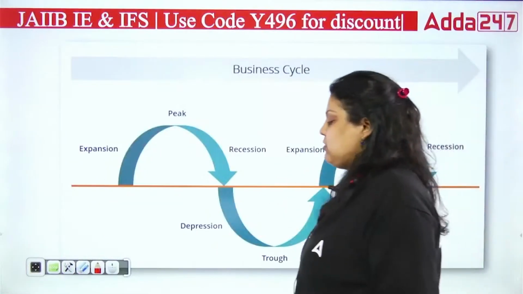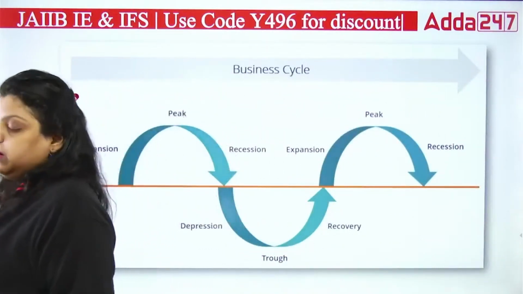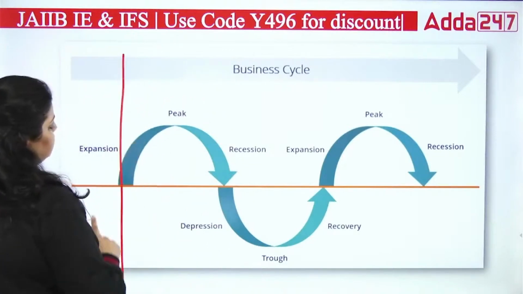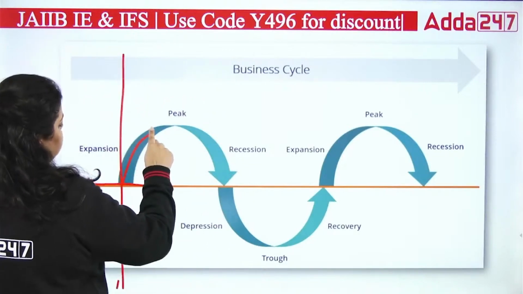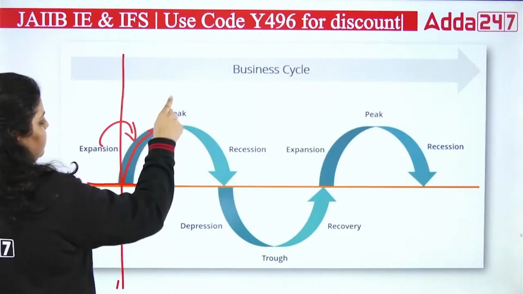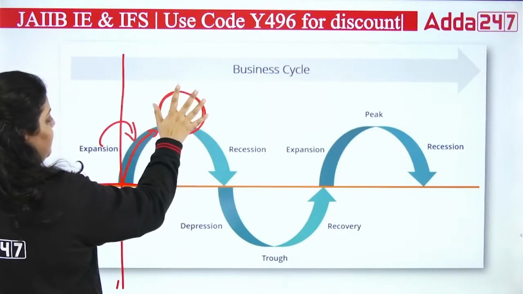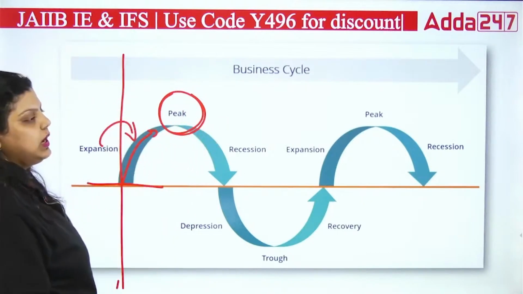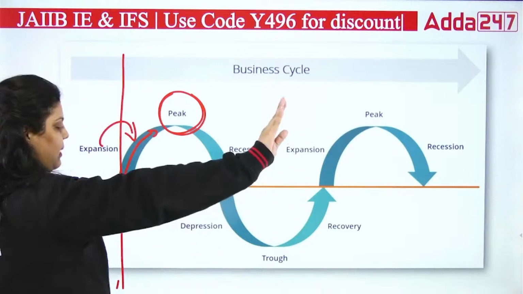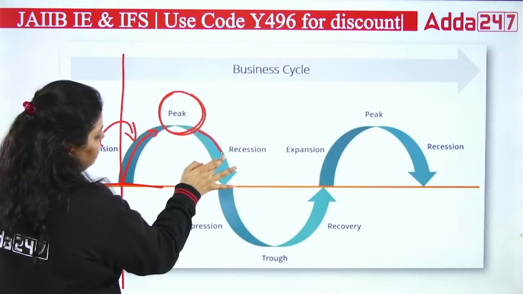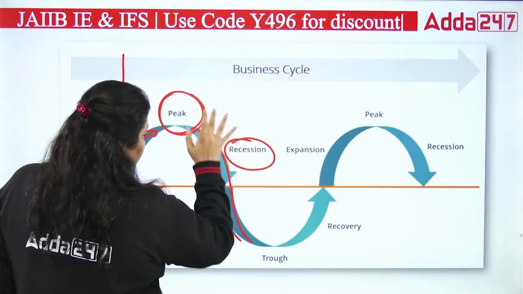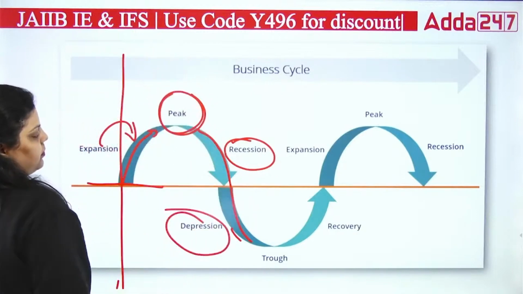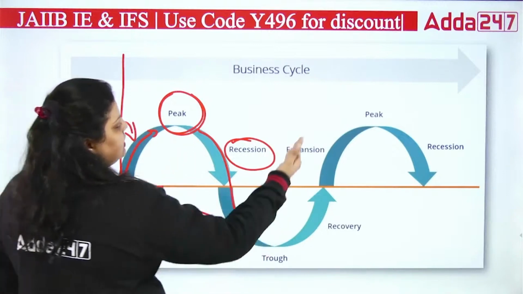Before that, this is your business cycle. This picture represents your business cycle. When you are starting from the zero level, this is your expansion phase. When you reach here, that's the maximum peak point you have reached. It means here you have achieved all the economic factors at the maximum level. Now you start declining, that represents your recession, like your economy is starting contraction, and it will show you depression. And this sequence will keep going on.